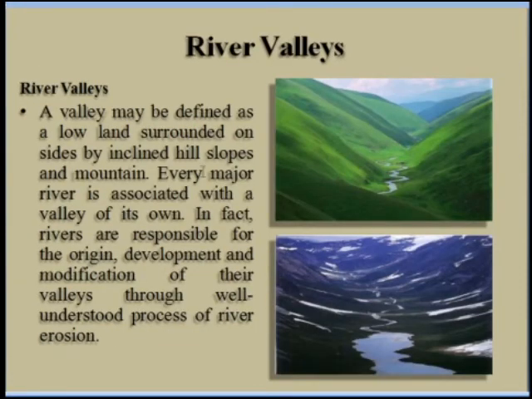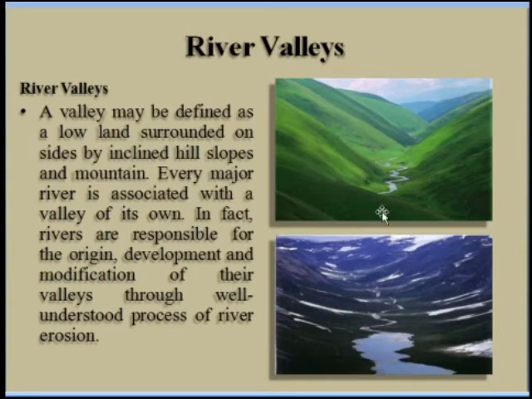The second one is the river valley. In the figure you can see the river valley. So a river valley is nothing but a lowland which is surrounded on the sides by inclined hill slopes and mountains. Okay, in the figure you can see the valley is there. So a valley is nothing but the inclined slope. In the figure you can see the V-shaped slope is there. And in between these two mountains the river is flowing over there.